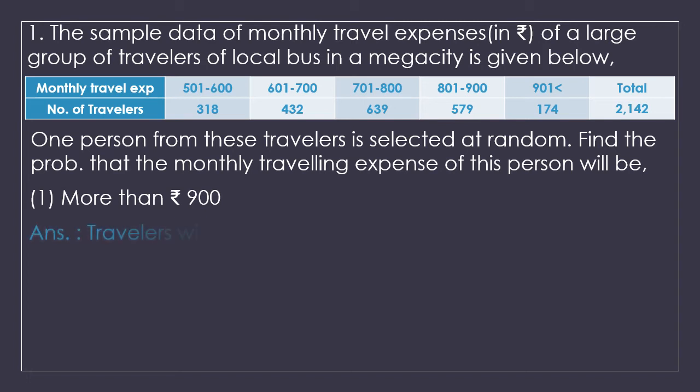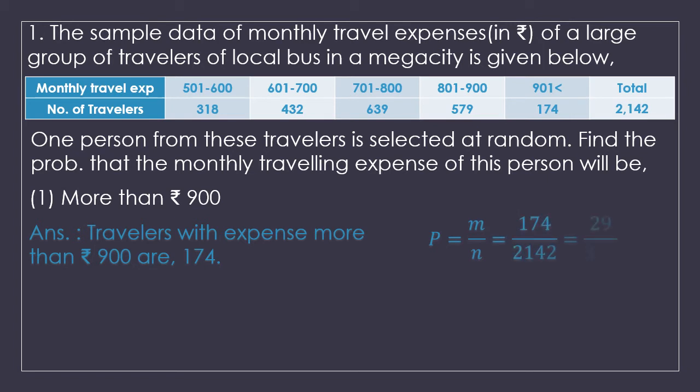So the travelers with expenses more than 900 are 174. The probability of the event will be m upon n, that is 174 upon 2142. Simplifying it will be 29 upon 357. This is one of the most basic methods of calculating probability. This statistical definition always consists of similar types of probabilities. They will provide us with the table, the data, the frequency distribution. You have to get the total of the frequencies as the total number of outcomes, and then according to the question, find the favorable number of outcomes, and m upon n will give you your probability.